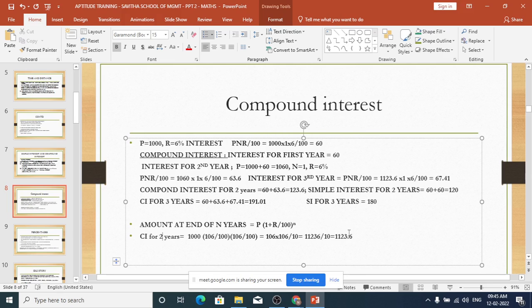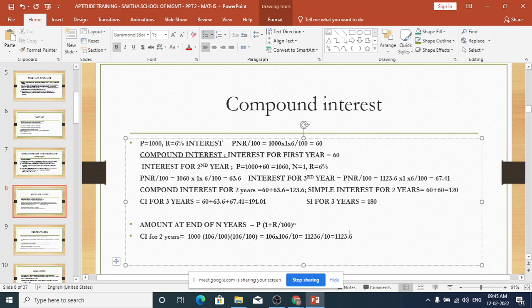The other way of doing it, you calculate the simple interest, add that interest to the principal, calculate the simple interest for the second year, and then add those two interests, that will give the compound interest. So you have two methods. Whichever method is convenient to you, whichever you are comfortable with, you can take one of those and do the problem. Are you with me now?